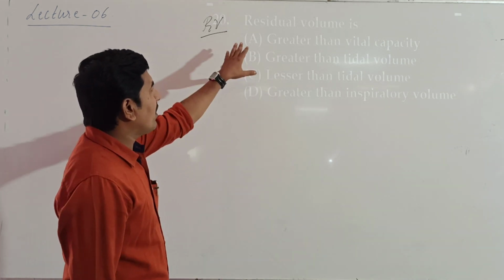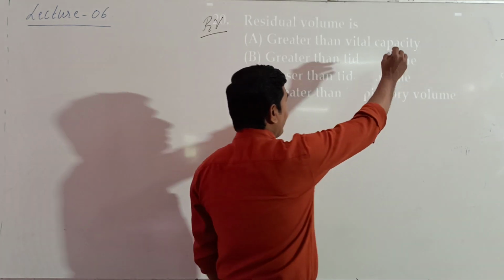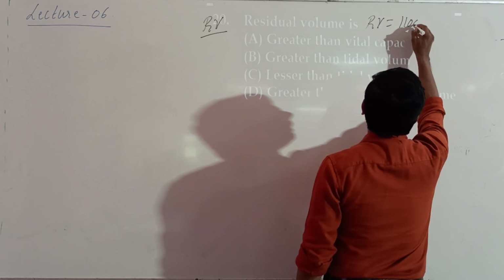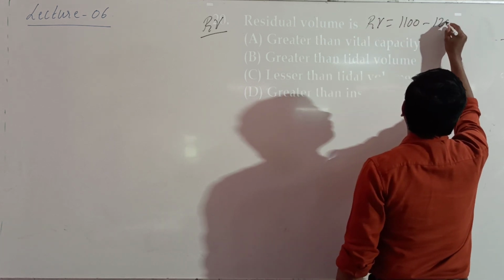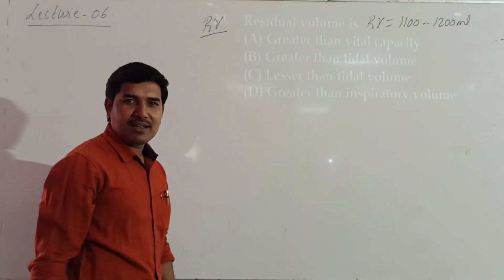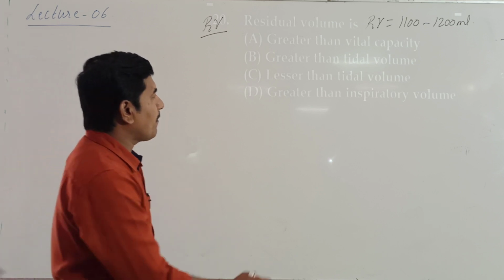Already we know the residual volume RV, its value is 1100 to 1200 ml.